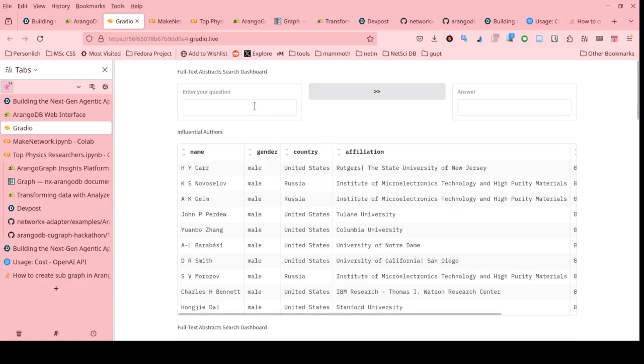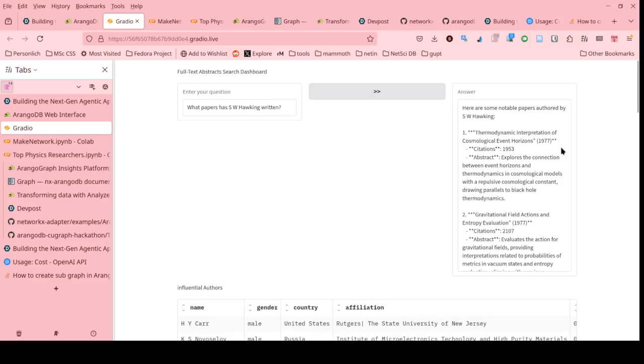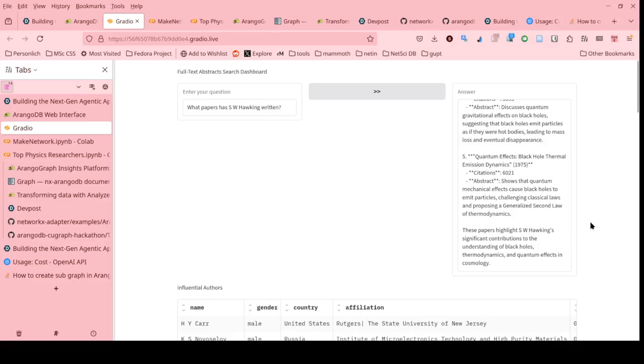And the last thing I want to show in the live demo is this chatbot. So I can ask questions like, what papers has Stephen Hawking written? And this leverages GraphRag with LangChain to answer questions factually based on the graph database and the graph data that we just showed. So you see we have these 5 answers that it got. It does a good job of even summarizing them and even summarizing his overall career, so that's great.